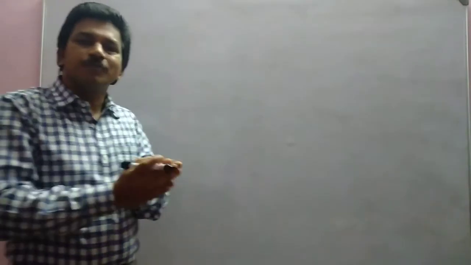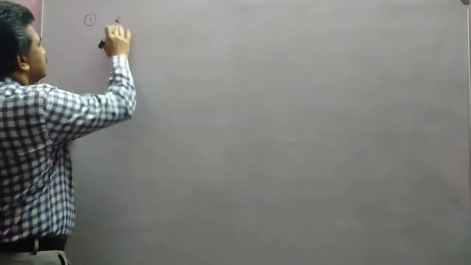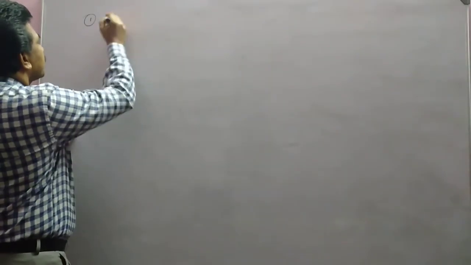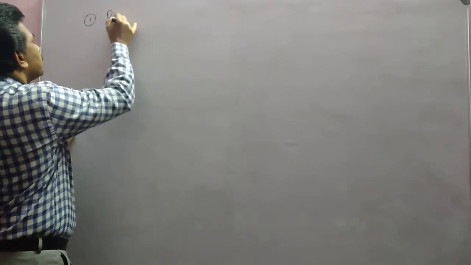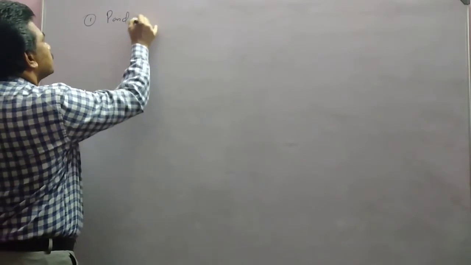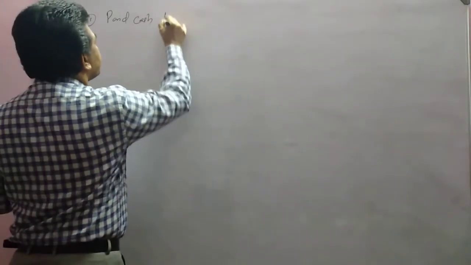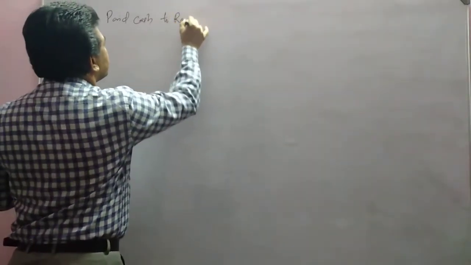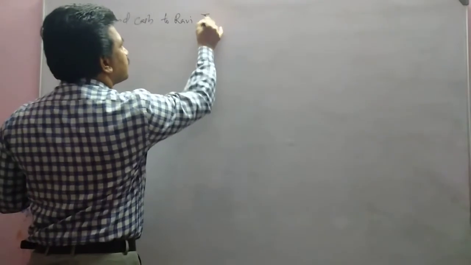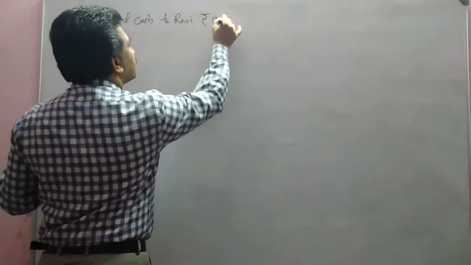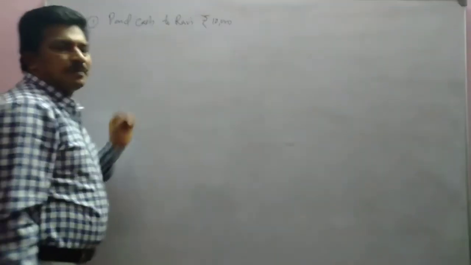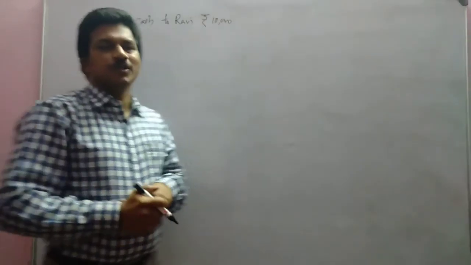One example we are going to discuss, that we will explain with the traditional approach and modern approach. Here: paid cash to Ravi, rupees 10,000.